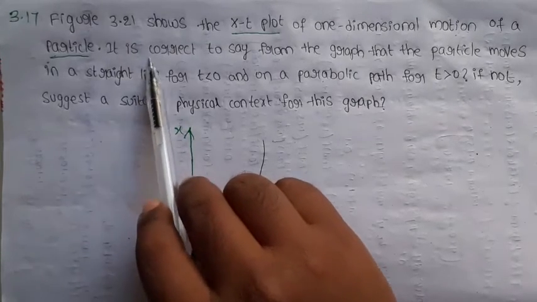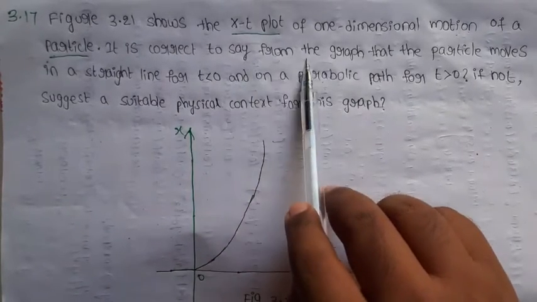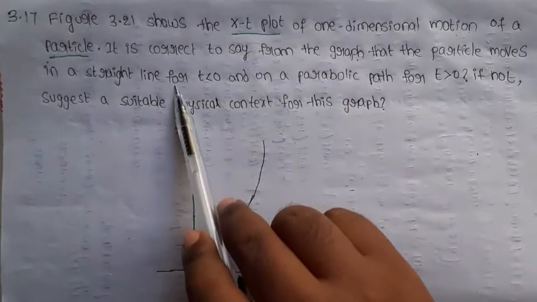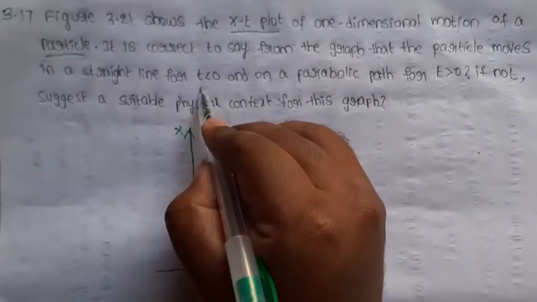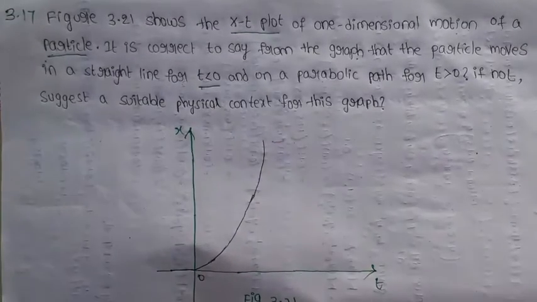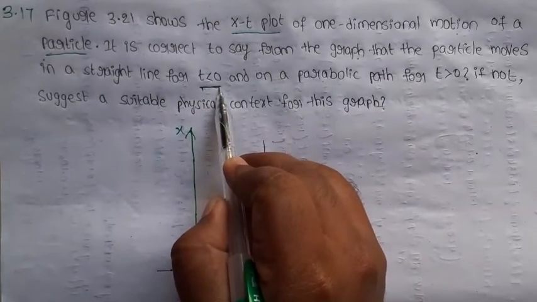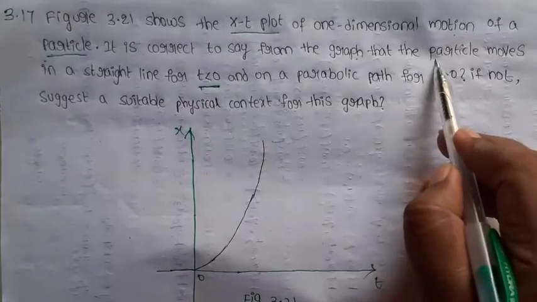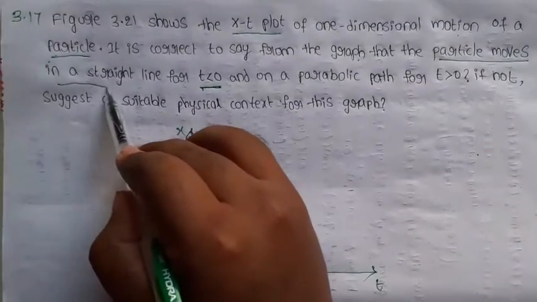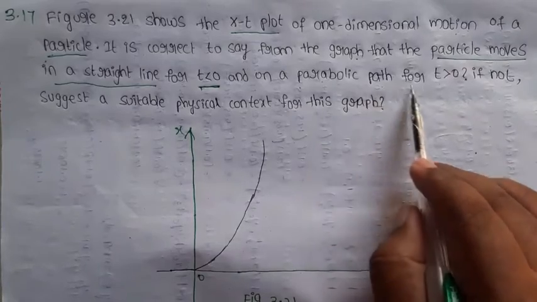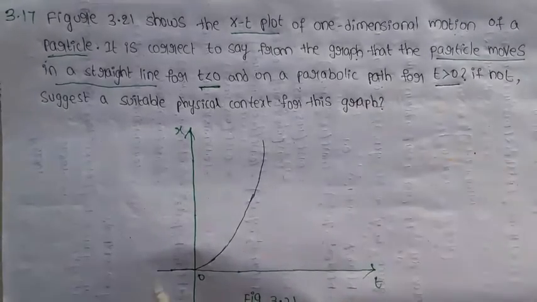So is it correct to say from the graph that the particle moves in a straight line for t less than 0, and on a parabolic path for t greater than 0?